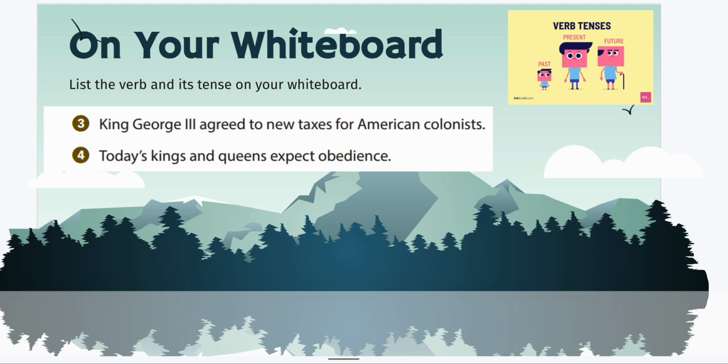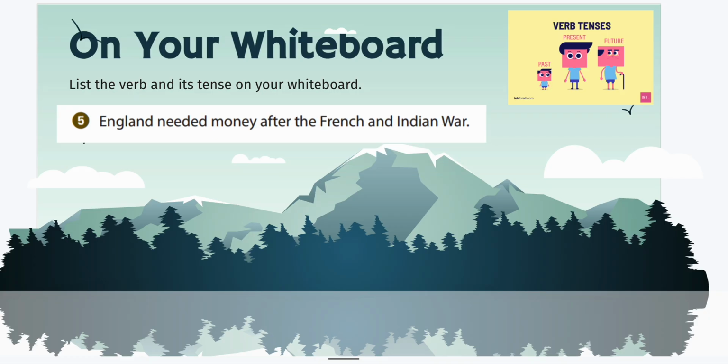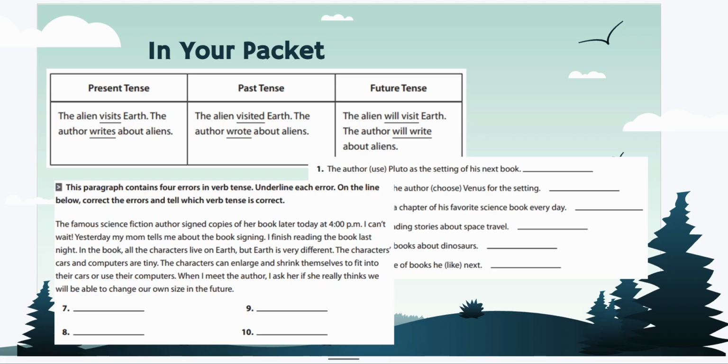Right, your next two sentences: King George III agreed to new taxes for American colonists, and today's kings and queens expect obedience. What are the verbs and their tenses? Agreed is the verb, and that happened in the past. Expect, it's happening in the present. All right, your last sentence: England needed money after the French and Indian War. What's the verb and the tense? The verb is needed and the tense is past.